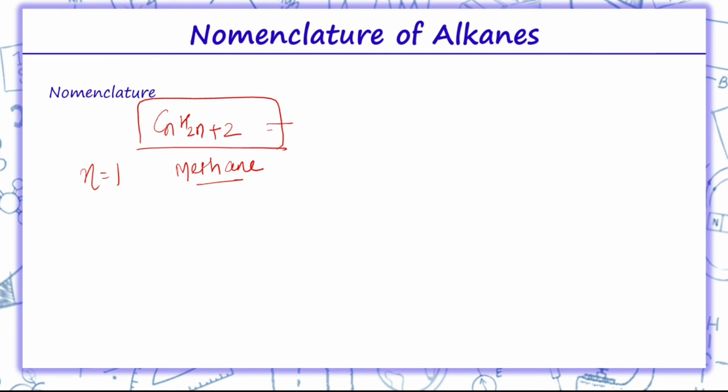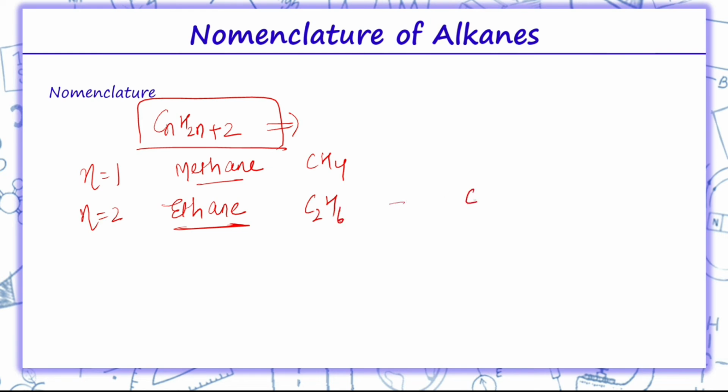Substituting n as 1 over here, we get CH4. Similarly n as 2, the prefix is eth and the suffix is ane, so the name becomes ethane. Substituting 2 in place of n,